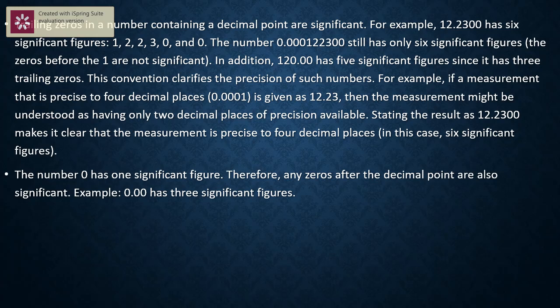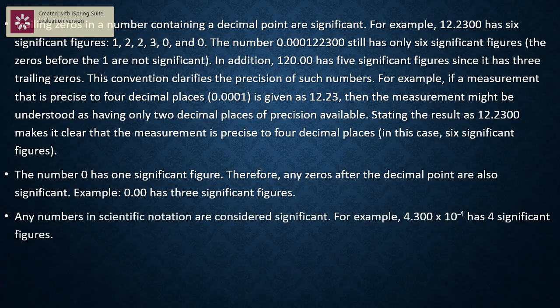Now we'll go for the next rule. Any number in scientific notation is considered significant. For example, 4.300 into 10 to the power of minus 4 has 4 significant figures. This I already told. Except 10 to the power of something, all are significant. Same rule is applicable here also.